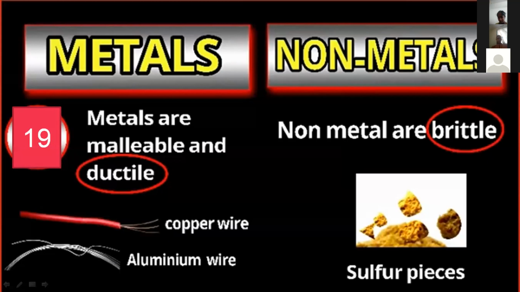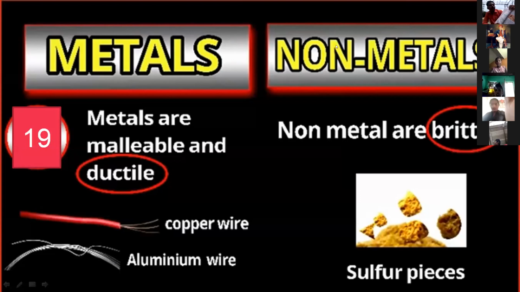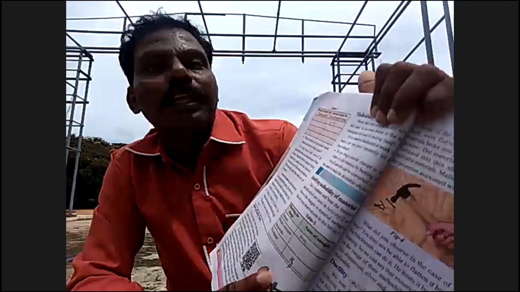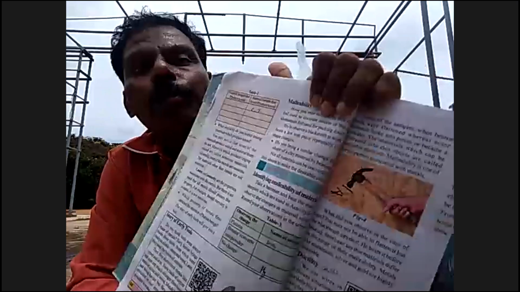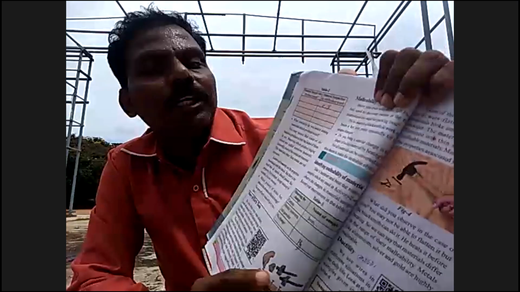Next one, in your textbook. This is in your homework: material samples that produce sound and material samples that do not produce sound. Okay, table 1 is mentioned.